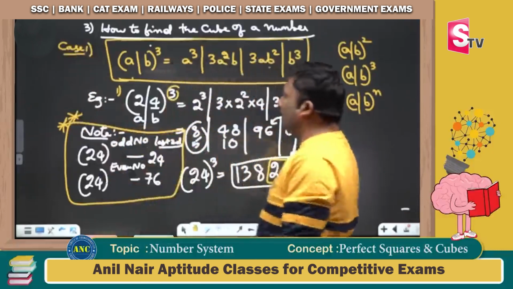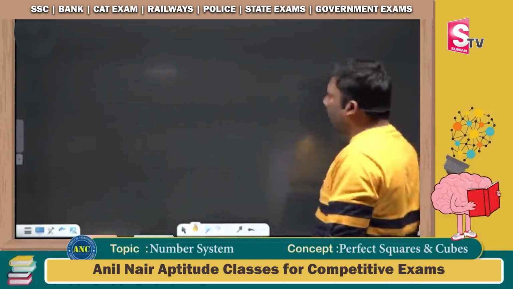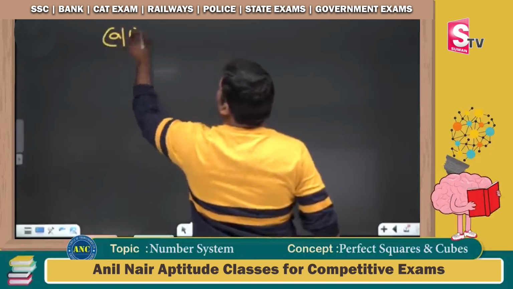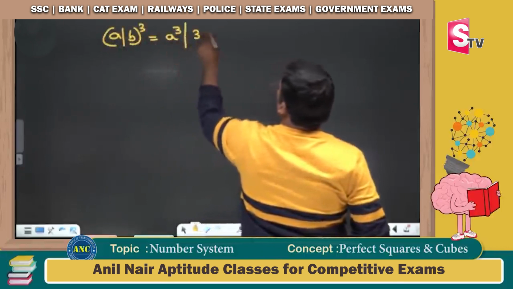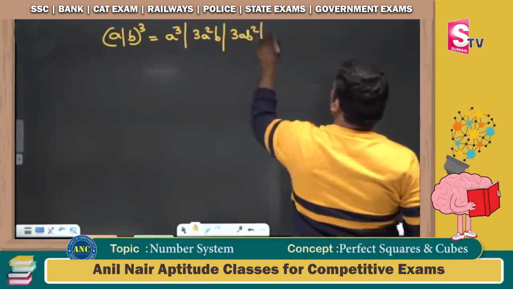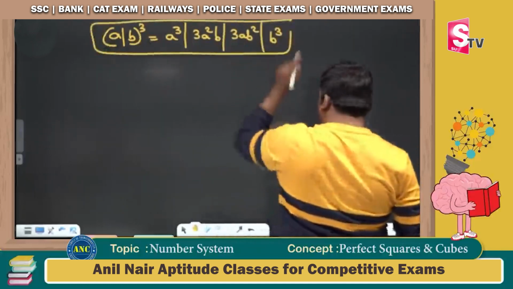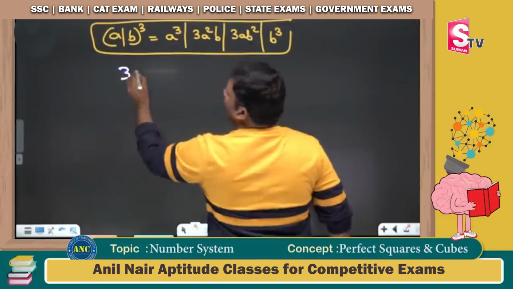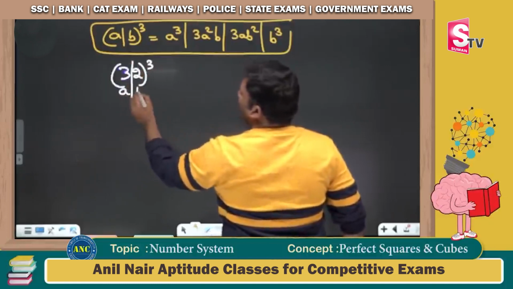We will also do case number 2. I hope it is clear. Now let me do one more example. The more examples you solve, the easier a CAT problem looks. (a + b) whole cube is a cube, 3a square b, 3ab square and b cube. Let me do 32 whole cube, which is 32768, where a is 3 and b is 2.